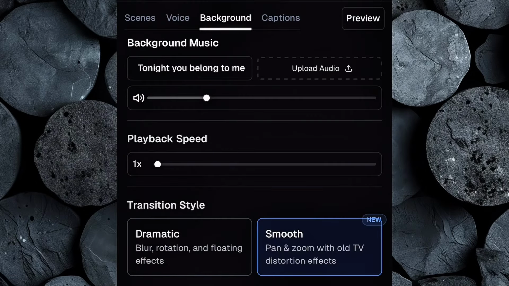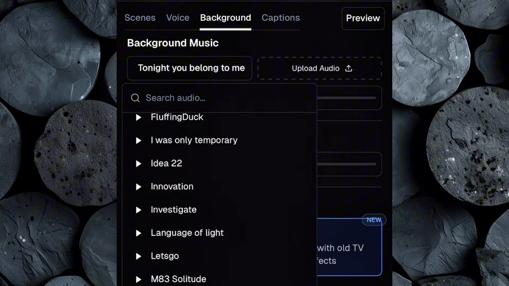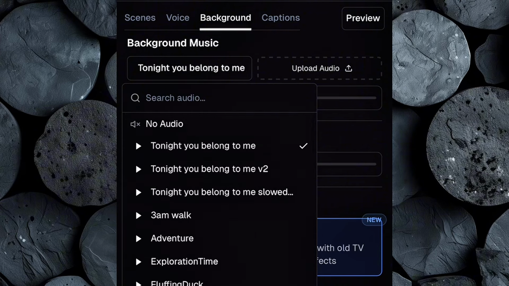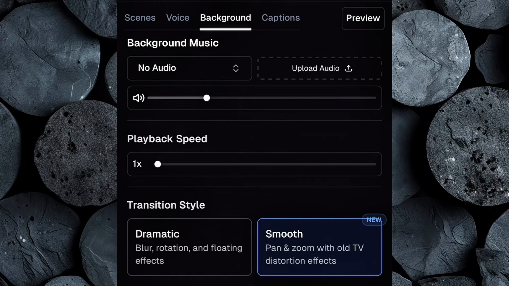Click Next to move to the background section. Here, Clippie AI provides a wide selection of background tracks for storytelling and atmospheric content. Scroll through the options and preview them until you find something that matches the tone of your story. You also have the option to upload your own music.